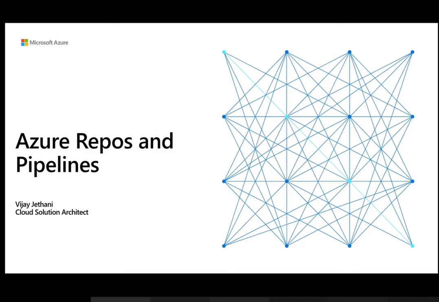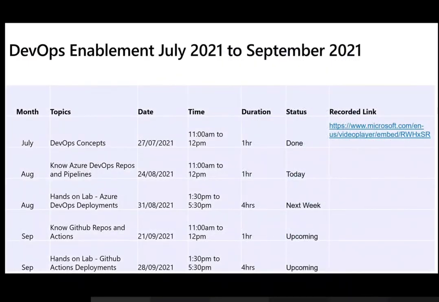Okay. So coming to the agenda for this complete quarter, I think we just covered the first session, which was on DevOps concepts in July, and we also have a recording for that. So I will share this PDF with you so that you can access that recording once you need that. Okay. So similarly for today's session, it is Azure DevOps repos and pipelines. So I'll be sharing the recording link once we are done with this.